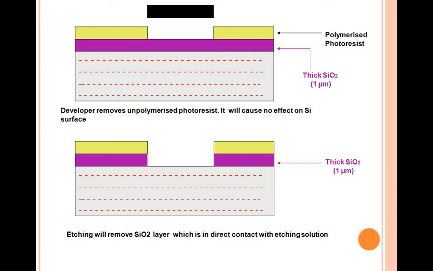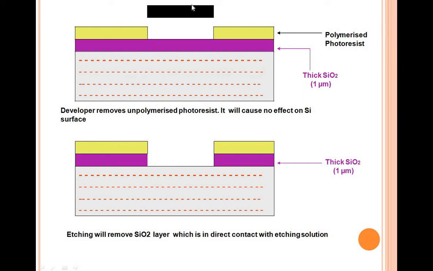Then etching will also remove. Etching is nothing but removing. You have to etch, you have to remove that particular part. Now the silicon dioxide layer which is in direct contact with the etching solution is also removed here. Why are we doing this? Because we are going to prepare a gate terminal over here. So first, which terminal are we preparing? The gate terminal.